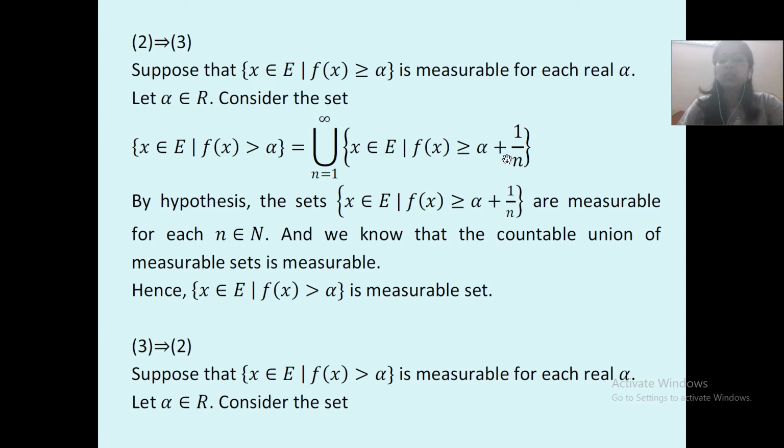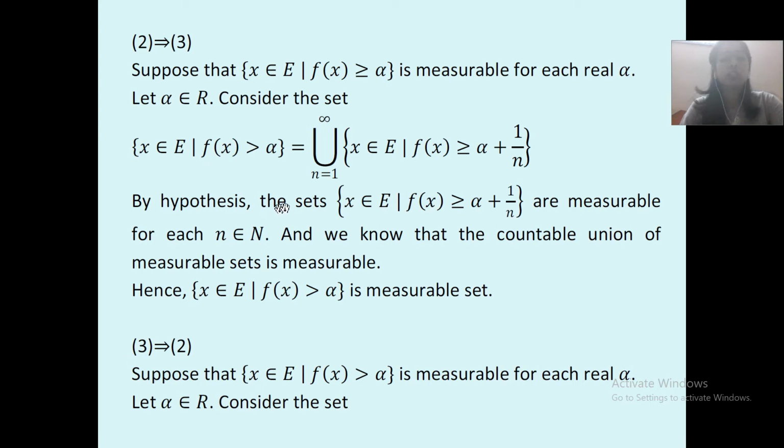Greater than or equal to alpha plus 1 upon n means what? If you look at the real number line, where will alpha plus 1 upon n come? It will come on the left-hand side. So here we have taken alpha plus 1 upon n, okay, and we have taken its union.